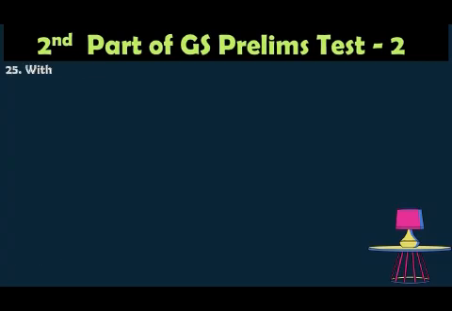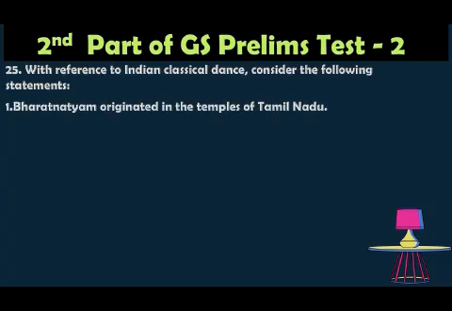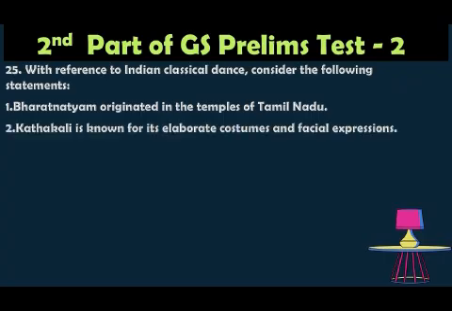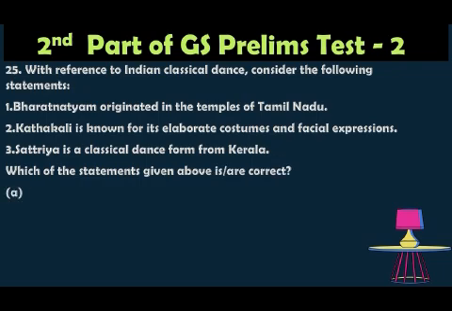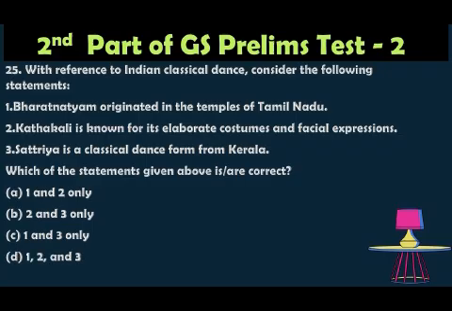Question number 25. With reference to the Indian classical dance, consider the following statements. 1. Bharatanatyam originated in the temples of Tamil Nadu. 2. Kathakali is known for the elaborate costumes and facial expressions. 3. Sattriya is a classical dance form from Kerala. Which of the statements given above is correct? Option A 1 and 2 only. Option B 2 and 3 only. Option C 1 and 3 only. Option D 1, 2 and 3.